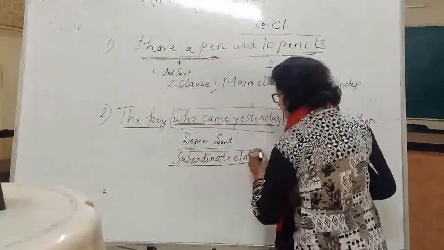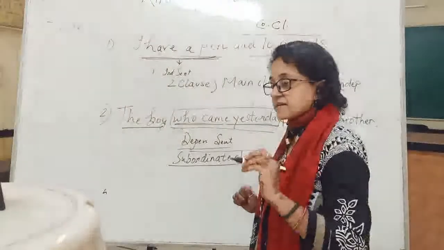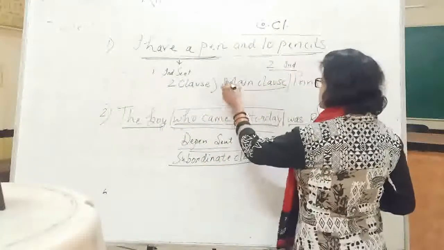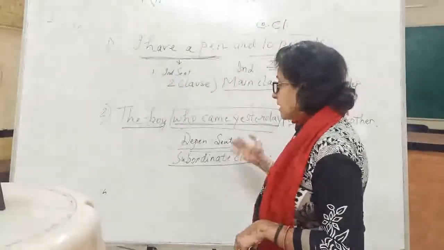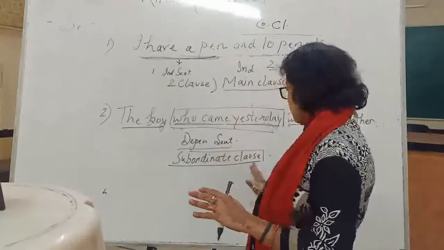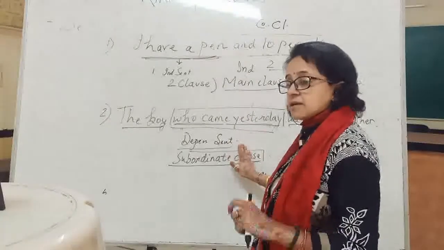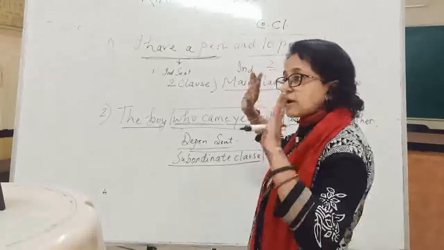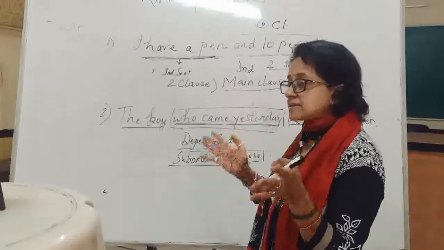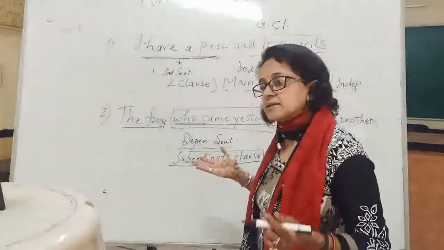Subordinate clause is a dependent sentence and main clause is an independent sentence. In other words, every subordinate clause or dependent sentence needs one main clause or independent sentence to complete the sense of the entire sentence.